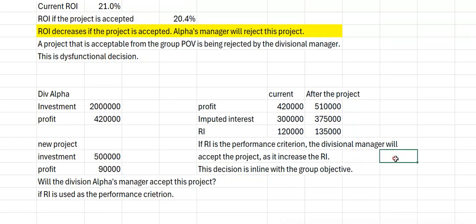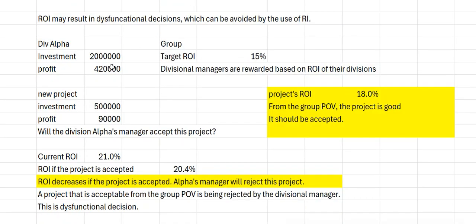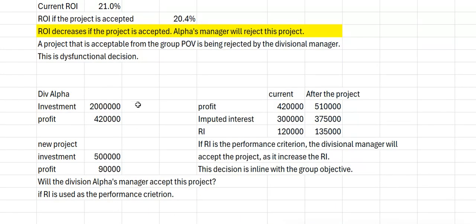You understand? So look at this example once again. There's a new project. If ROI is the divisional performance measure, the manager will not accept this because it's going to reduce the ROI. 21 becomes 20.4. But from the group point of view, it's a good project. Good project, rejected: dysfunctional decision. How do we avoid this? Instead of using ROI as the performance measure, if we used RI, residual income, look at this, residual income increased.